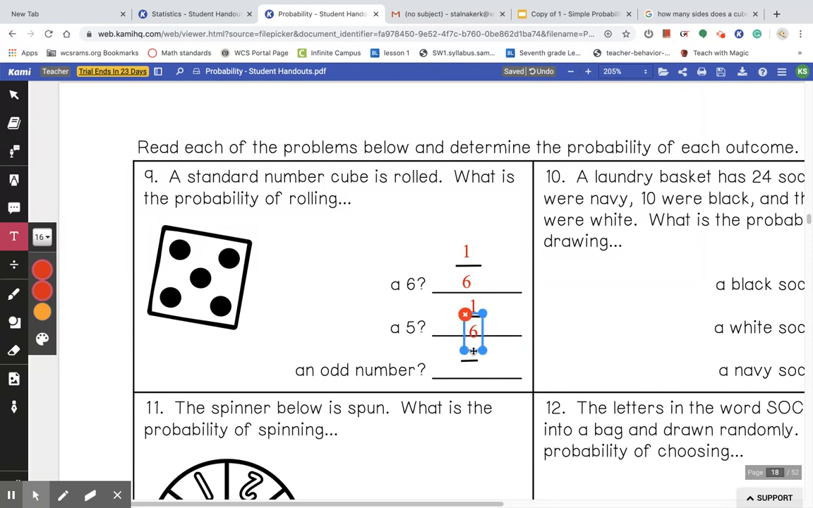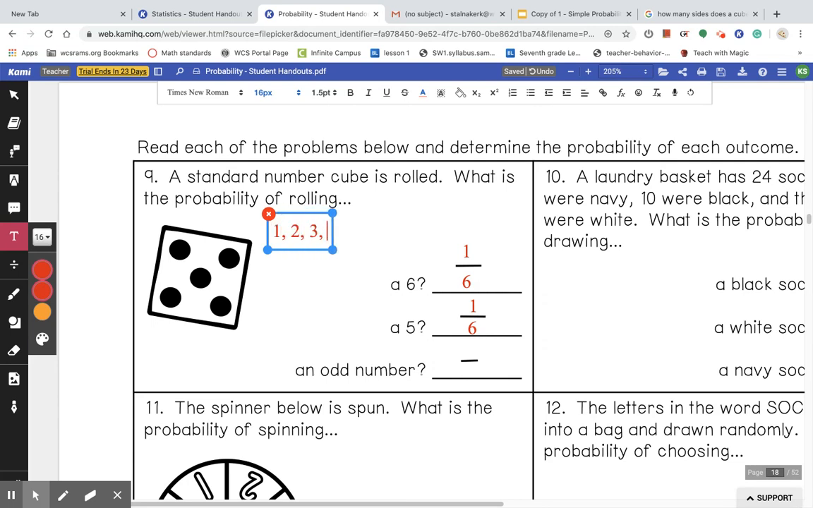Now it's asking, what are the odds that we are going to roll an odd number? Okay, so a cube has 1, 2, 3, 4, 5, 6. Those are all the sides of a cube. Well, how many odd numbers do we have? So we have 1, 2, 3. So that's going to be 3.